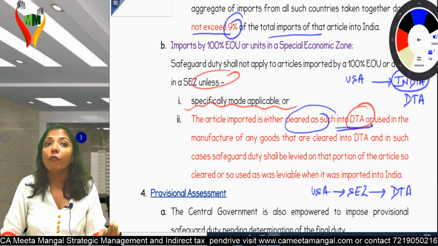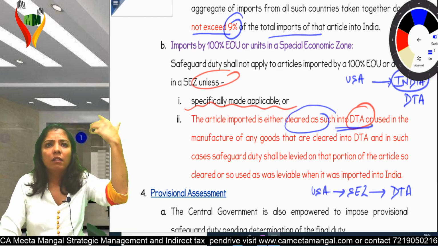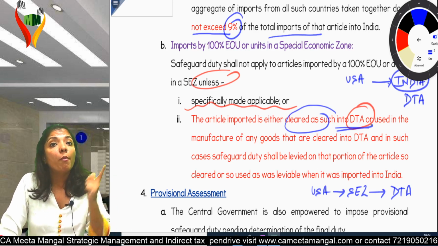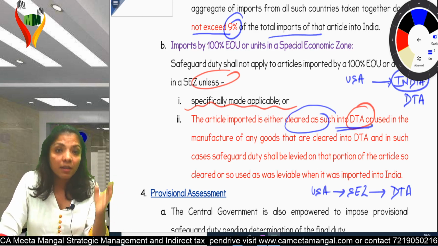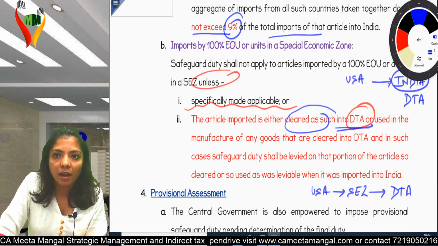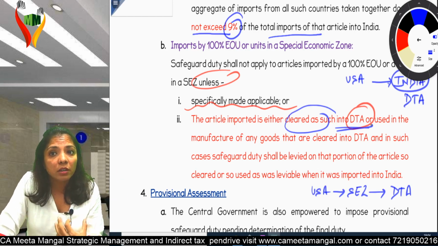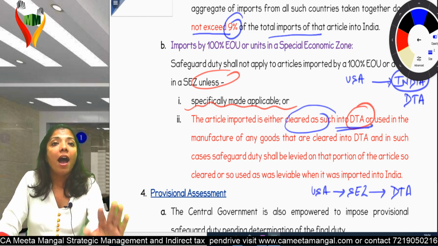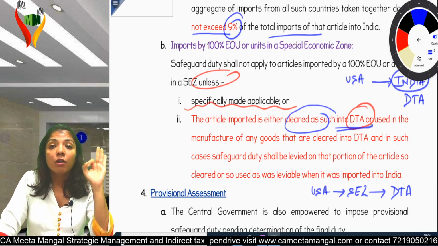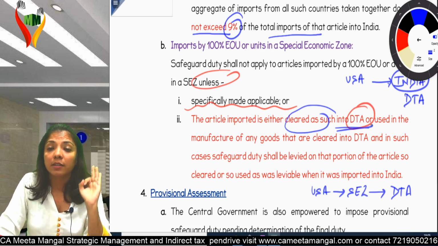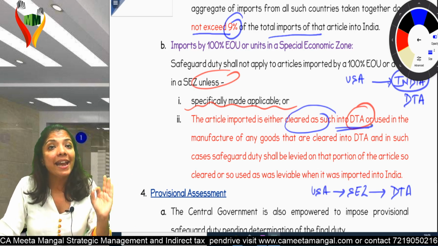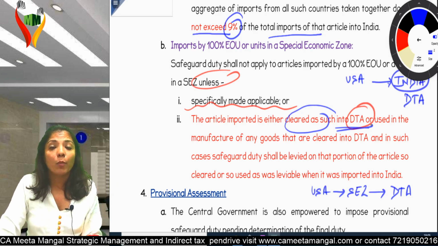Why did I say no for SEZ? Because SEZ normally export. Why did I say no for EOU? Because normally they export. The moment they bring goods into DTA, that means goods are now coming into India in a very huge quantity, which can affect my domestic suppliers. Now, how can I protect my domestic people? I can protect them only by making imported goods costly. And how can I do that? By imposing more and more duties. Getting my point? Am I clear till here? Any problem till here? I hope you're getting my point.